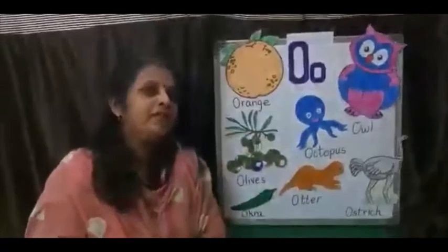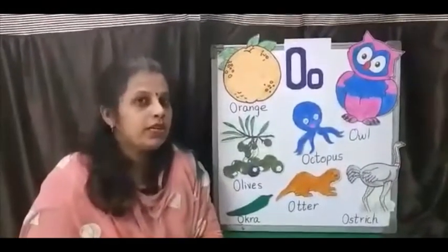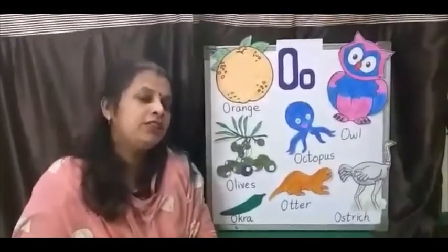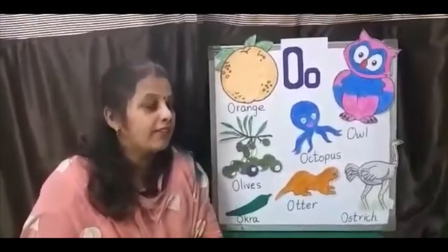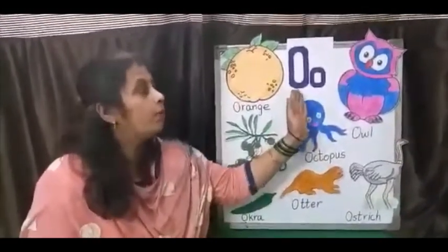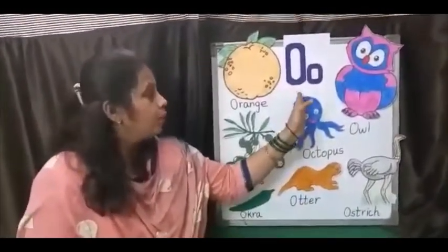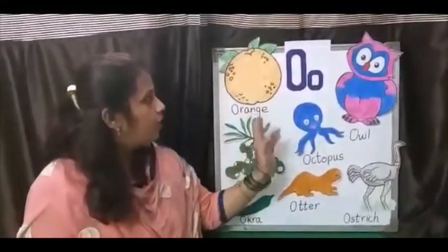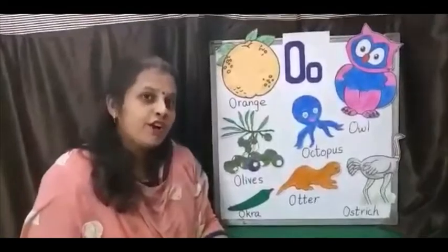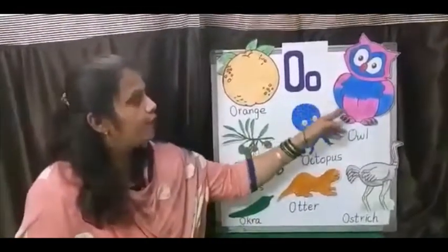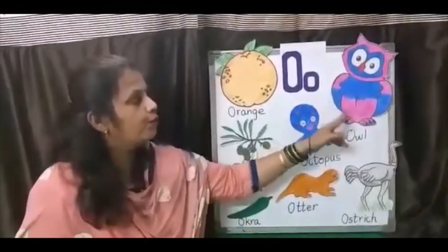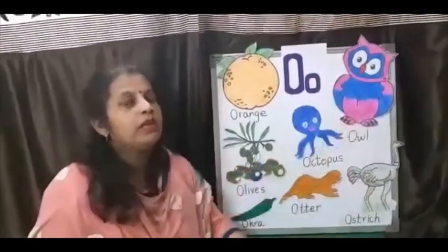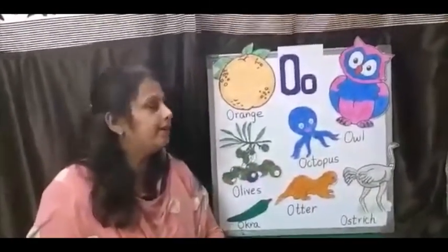Hello everybody, good morning. Today we are here to learn new alphabet. Today's alphabet is O. O for orange. Orange is fruit. O for owl. Owl is a bird.